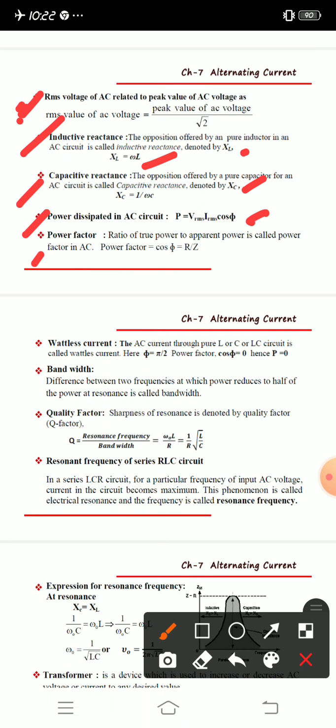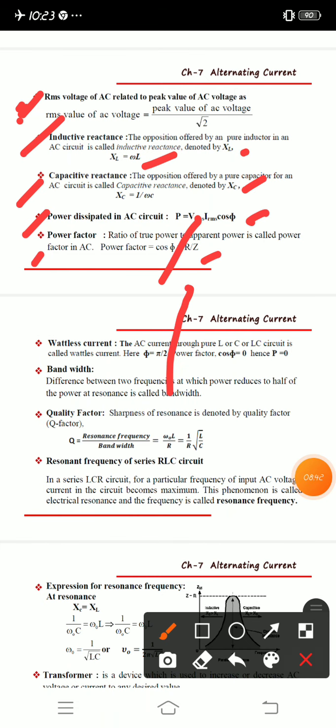While discussing the chapter, the definitions I told may be somewhat different. The words used may differ, but the meaning will be the same throughout. Whichever video you watch, whichever book you go through, the meaning will be the same, but the wording or sentence formation may be different, so don't worry much about that. This power factor, cos phi, is equal to R divided by Z. Next, wattless current and bandwidth are not for us.